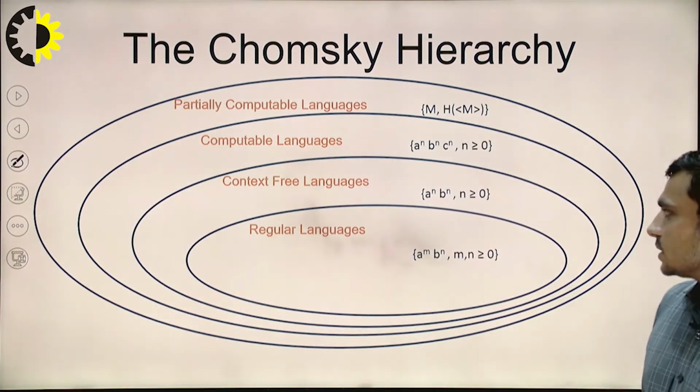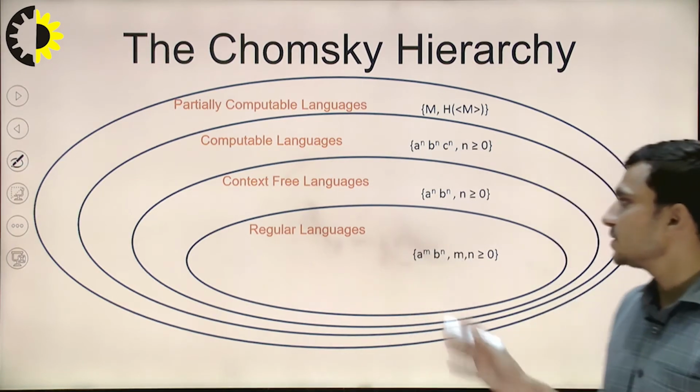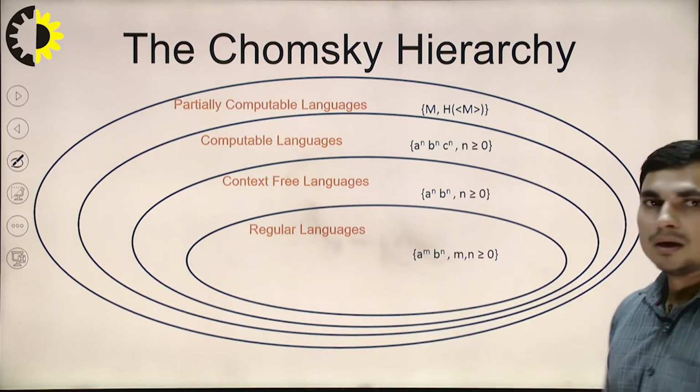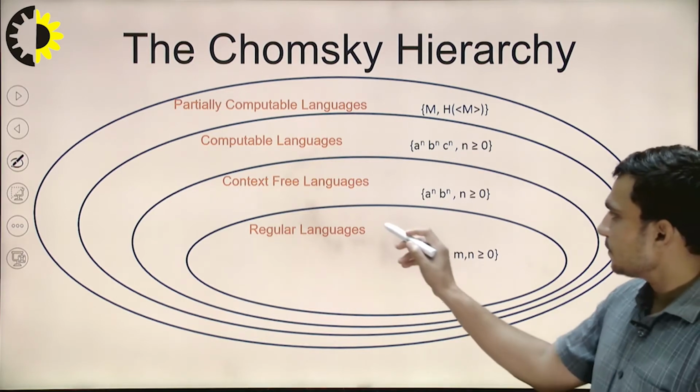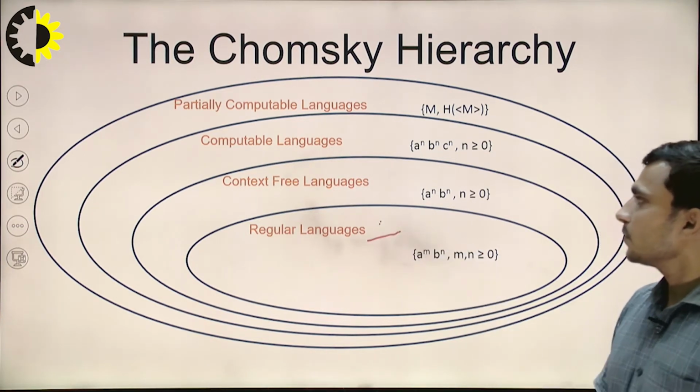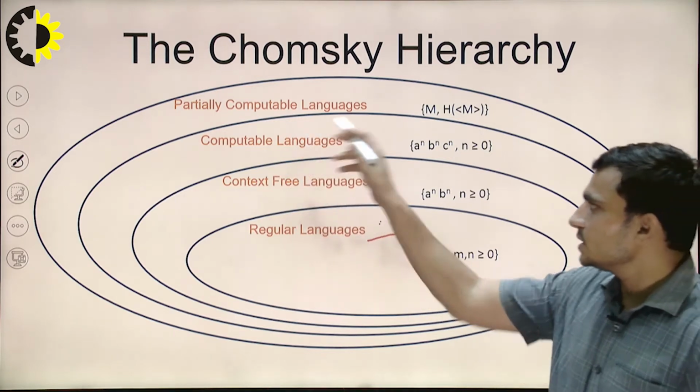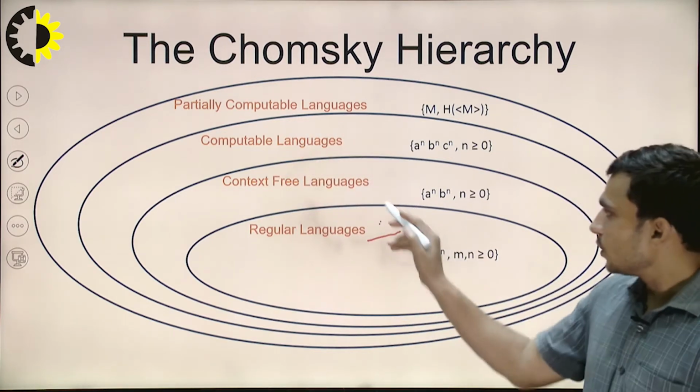This diagram shows how we can put together all those grammars or languages. You can see that regular languages are a subset of each and every other language. By this diagram, regular languages are automatically context free languages.